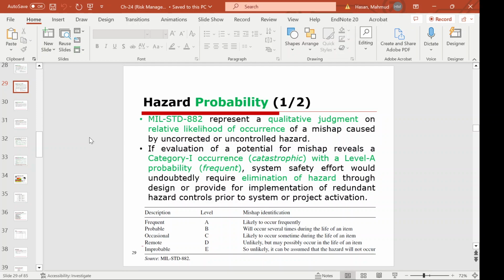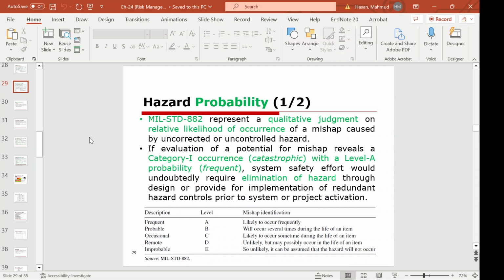If evaluation of a potential for mishap reveals a category 1 occurrence, catastrophe, with a level A probability, frequent, system safety effort would undoubtedly require elimination of the hazard through design or provide for implementation of redundant hazard control prior to system or project activation. So the description, frequent, level is A.